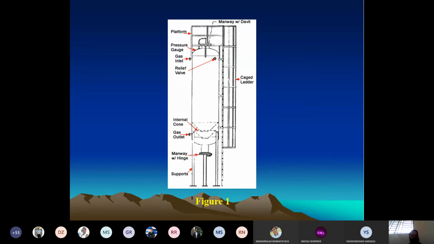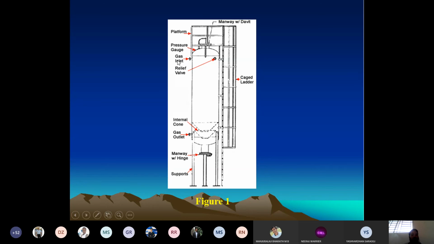What is the iron sponge process? Here the term sponge indicates wood chips. The wooden chips will be used as a sponge here, which is filled in the tower. This wooden chip will be coated with iron oxide.